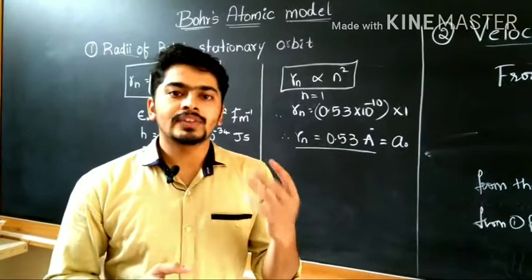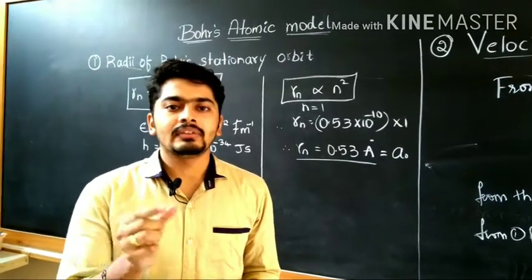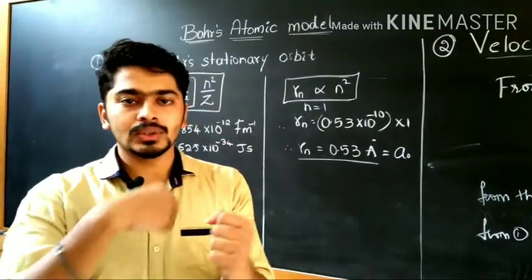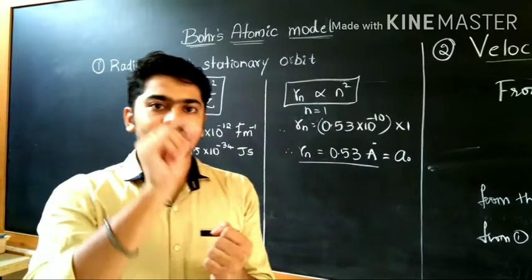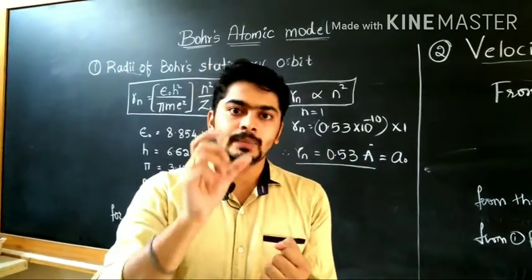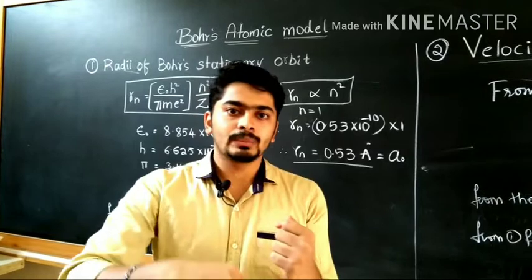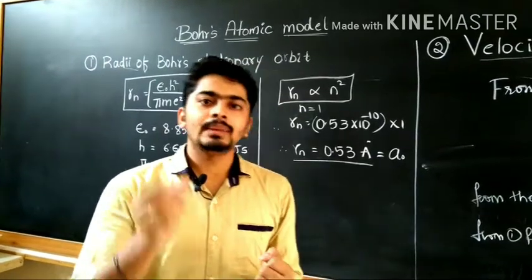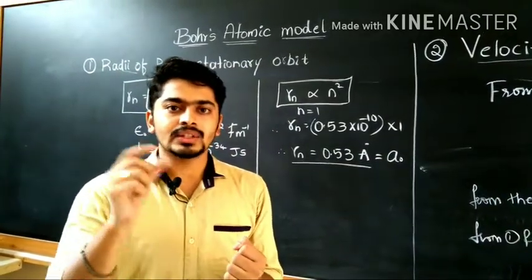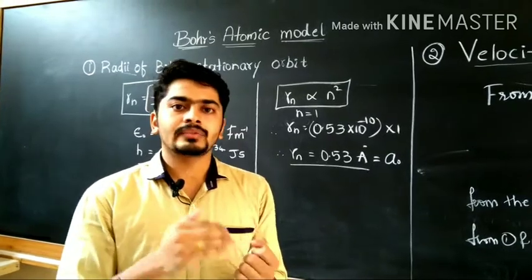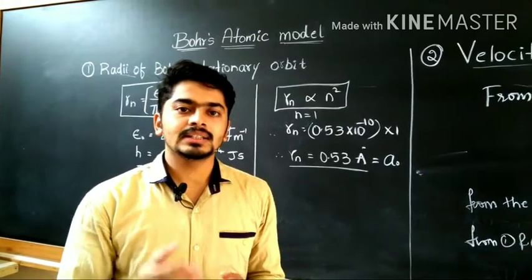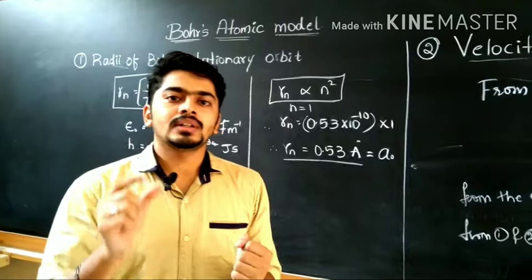The first postulate states that every electron revolves around the nucleus in specific, stationary orbits. The orbits are stationary, but the electrons revolve on them. Based on that postulate, further explanation is given in terms of the energy of electrons.